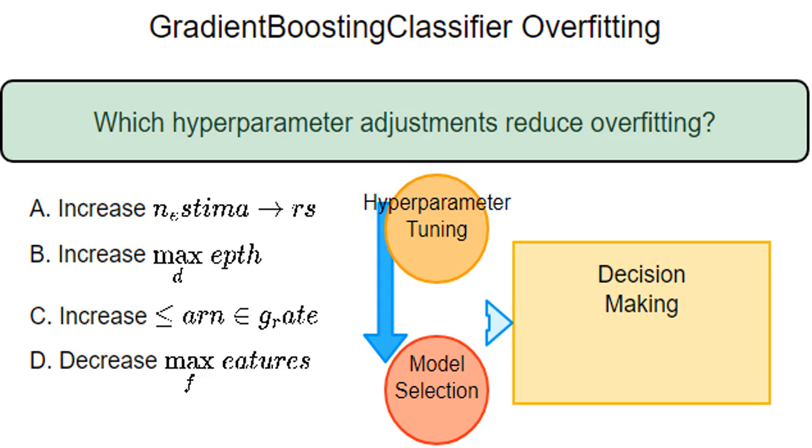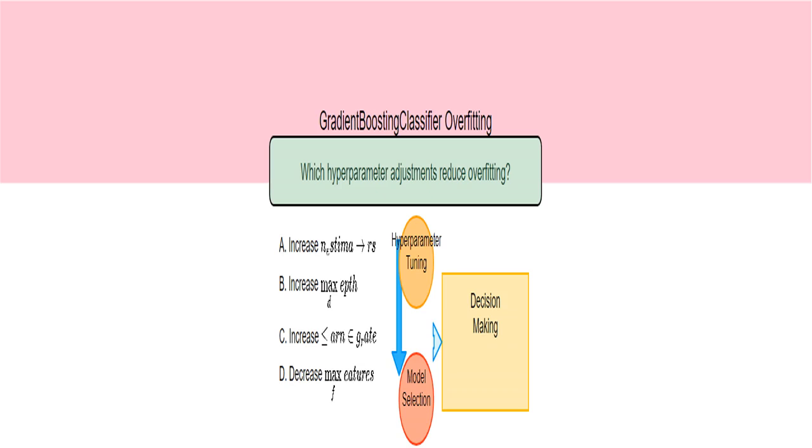The problem is that my gradient boosting classifier model is overfitting. That means it's performing exceptionally well on the training data but poorly on new data. I need to fix this to ensure the model is reliable in real-world scenarios. Increasing the number of trees, n_estimators, might improve accuracy but could also worsen overfitting if the individual trees are too complex. It's a double-edged sword. I need to be cautious.